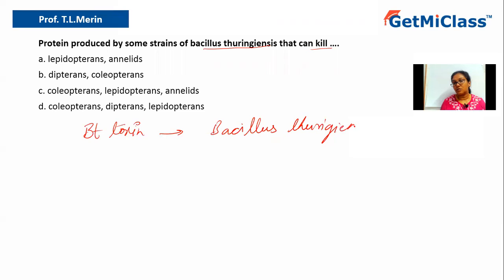So there are different strains of Bacillus thuringiensis which produce different variants of Bt toxin, and these can work against certain groups of organisms. Like for example, you have Coleopterans. For example, you can have beetles.